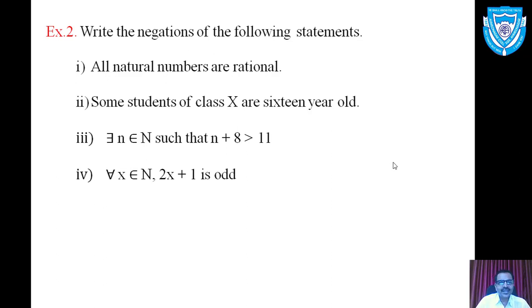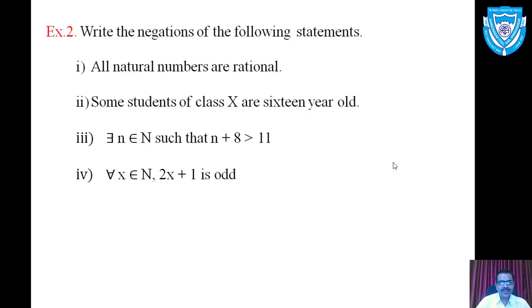So how to obtain the negation of the quantified statement? The negation of a quantified statement can be obtained using two important steps. In the first step, replace the universal quantifier by existential quantifier or the existential quantifier by universal quantifier. And in the second step, take the negation of the corresponding open sentence.